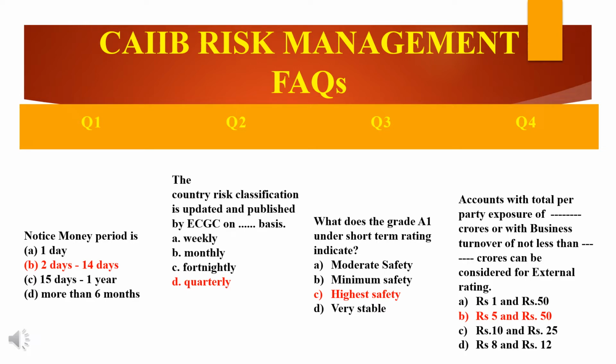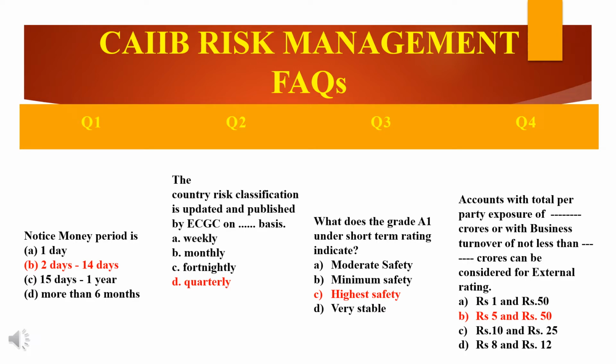How do you know? See, call money refers to the borrowing or lending of funds for 1 day. So notice money, therefore, refers to the borrowing and lending of funds for 2 to 14 days. And term money refers to borrowing and lending of funds for a period of more than 14 days. So you understood the concept.